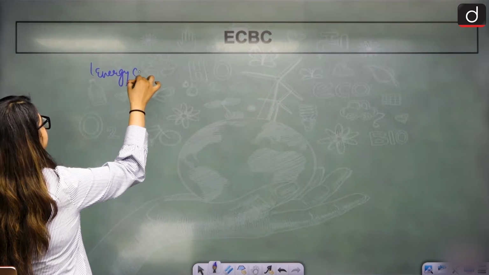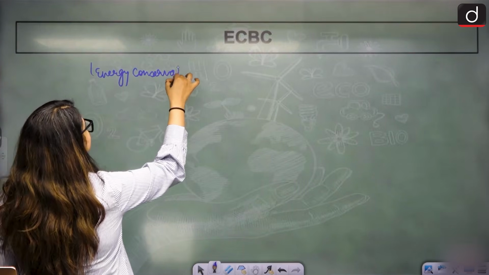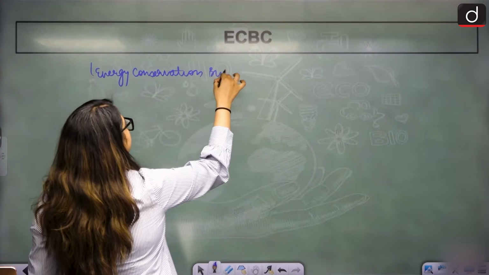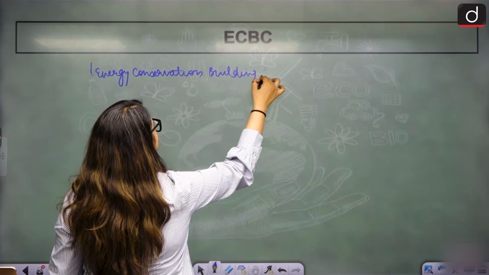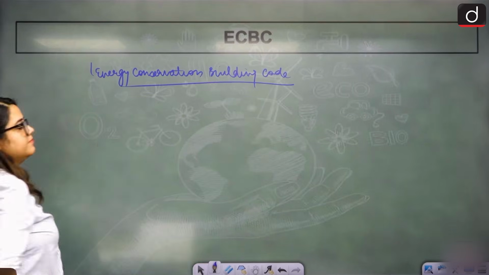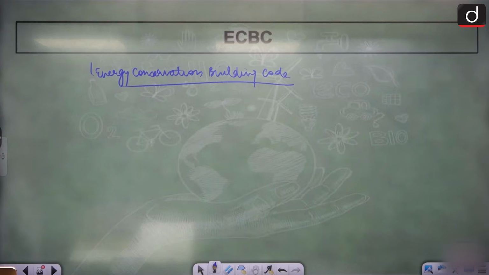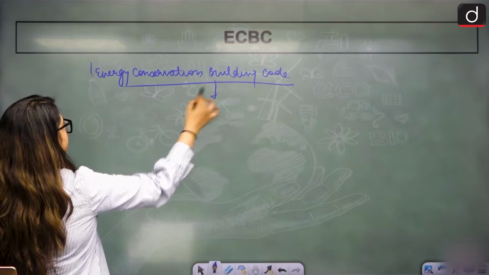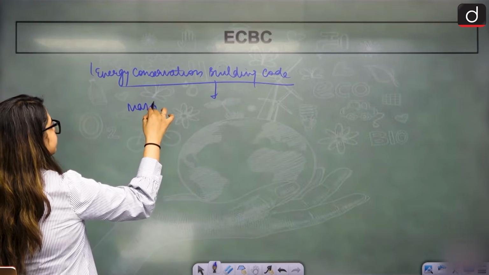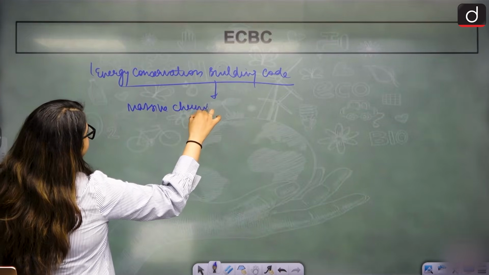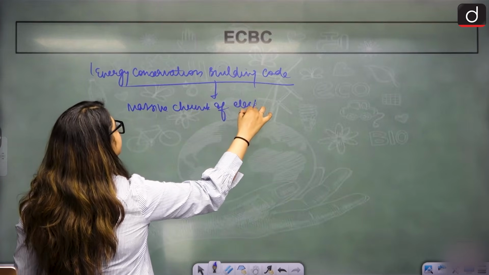Moving on, we have ECBC. What is it? Energy Conservation Building Code. What is it? Energy Conservation Building Code. Now, buildings use a massive chunk of electricity.